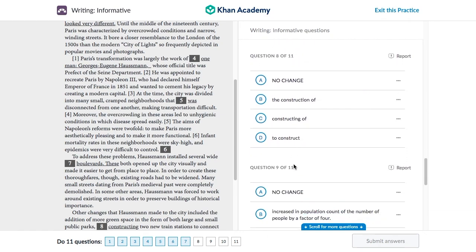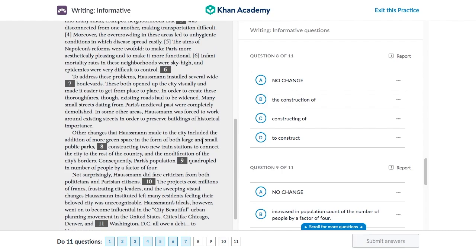On to question 8. We're making good progress here. Question 8, we have to deal with this word. And to deal with this word, let's actually look at the rest of the passage. Not the passage, the paragraph.